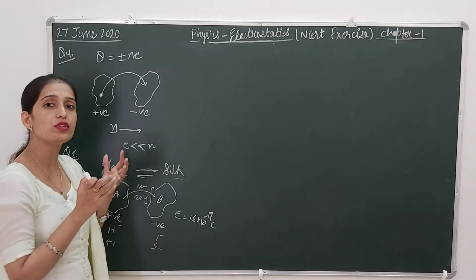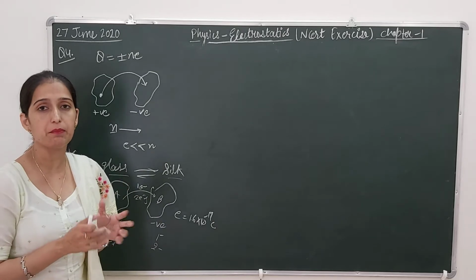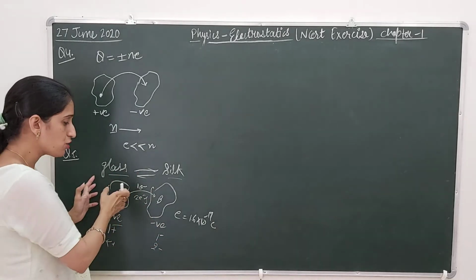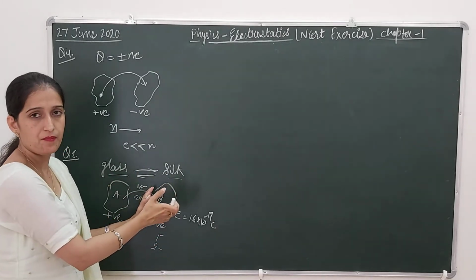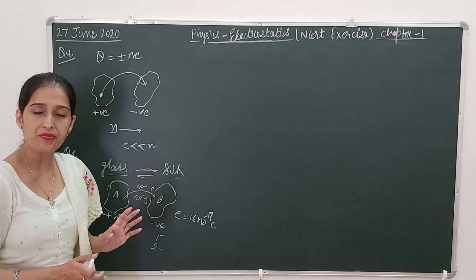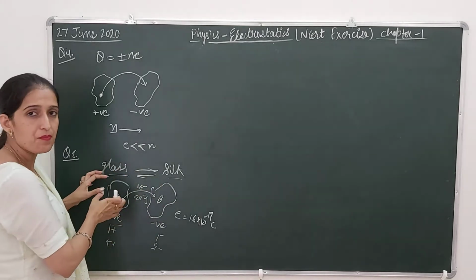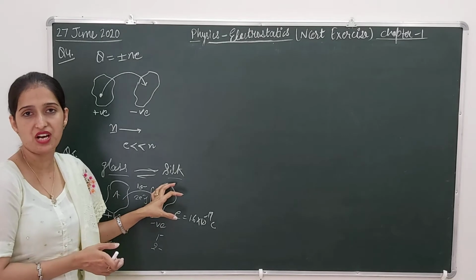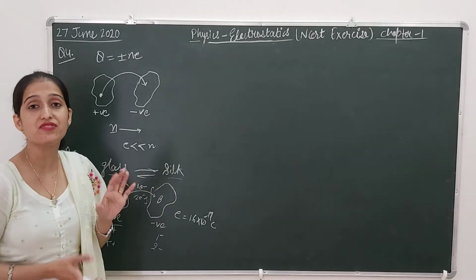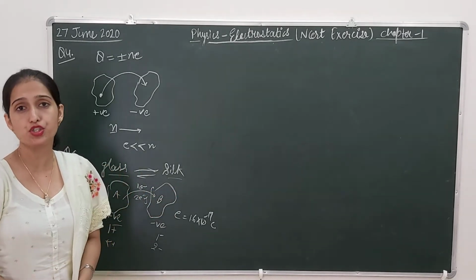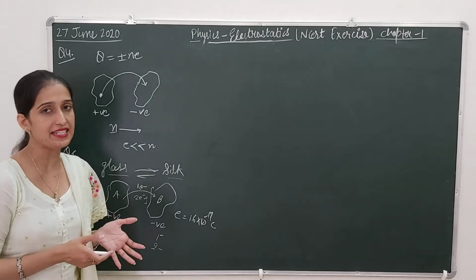Before rubbing, both bodies were neutral, so no charge was there. After rubbing, one gains some positive charge and the other gains some negative charge. That positive and negative charge is equal in magnitude but opposite in sign.